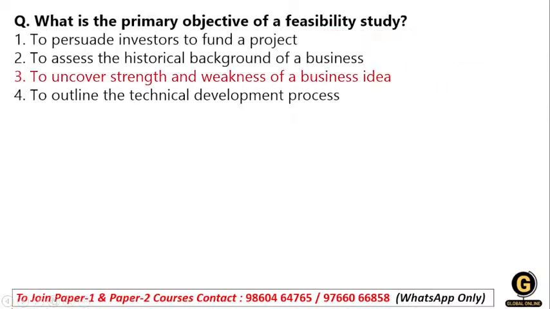Because the primary object of the feasibility study helps the organization to assess the business idea, to identify its potential strengths and weaknesses, and it is also helpful to stakeholders in making an informed decision accordingly. So this is our feasibility study. Can I move toward the next question?